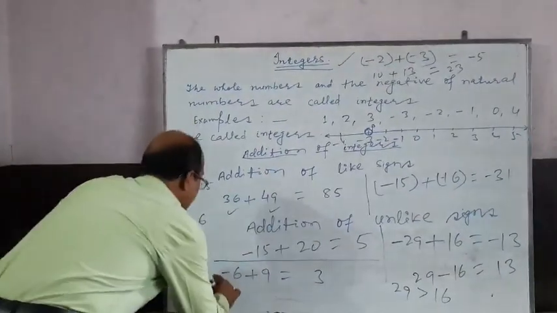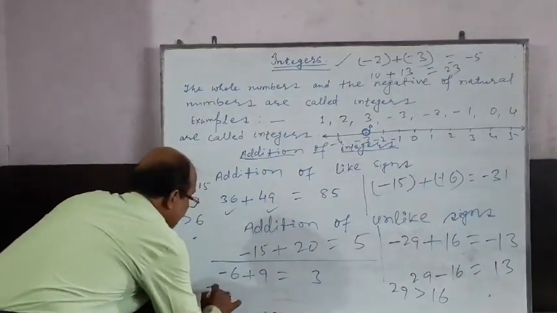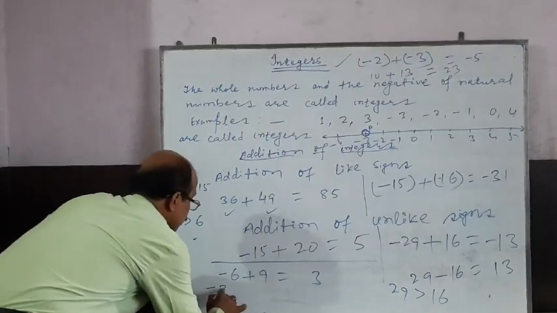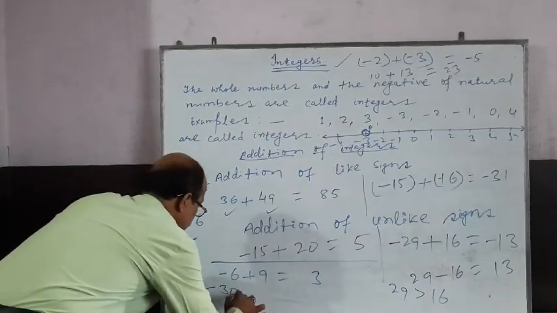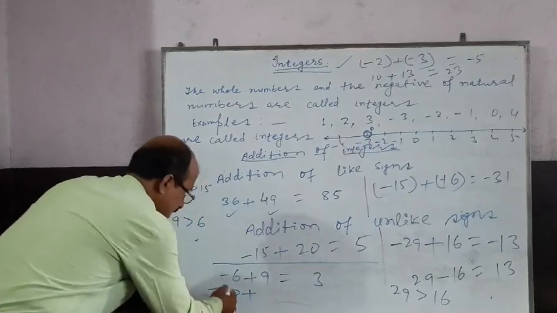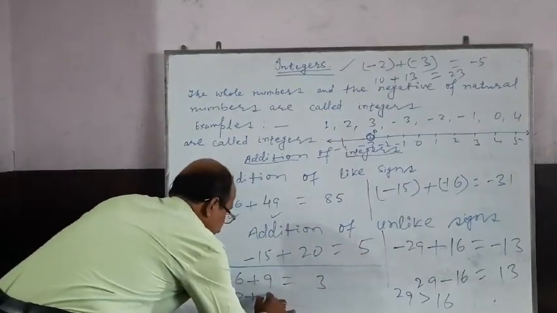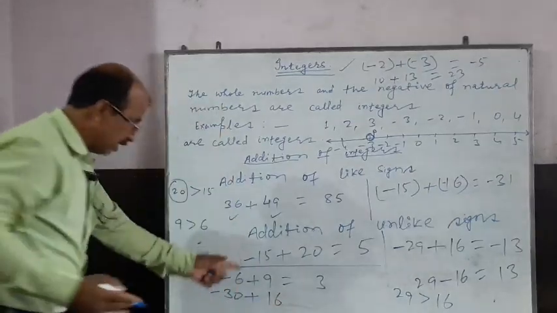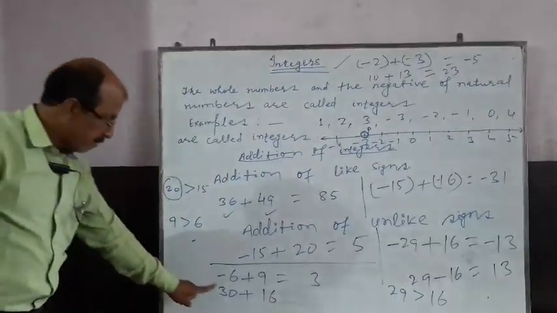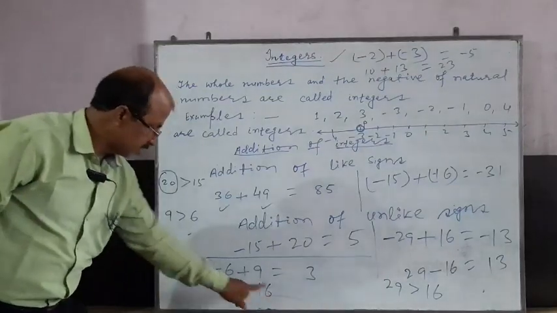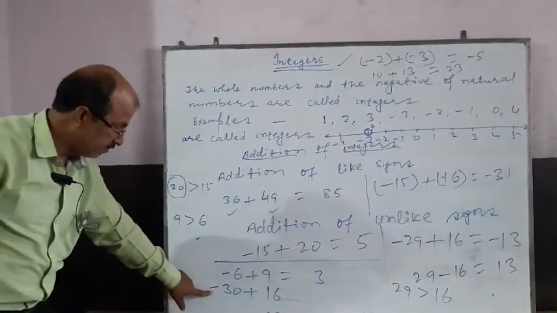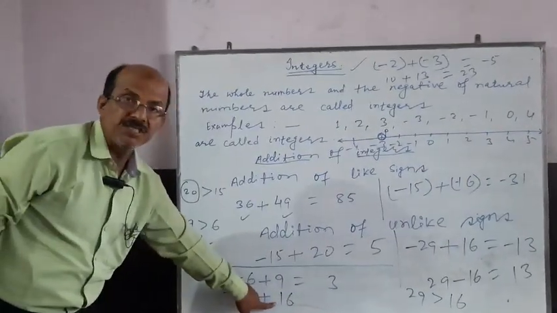Suppose you have to add plus 16 to minus 30. What can you do in that regard? Minus 30 plus 16. One is negative, the other is positive.